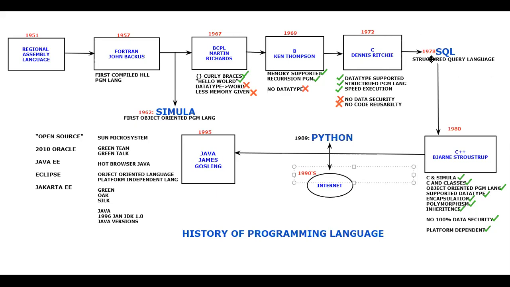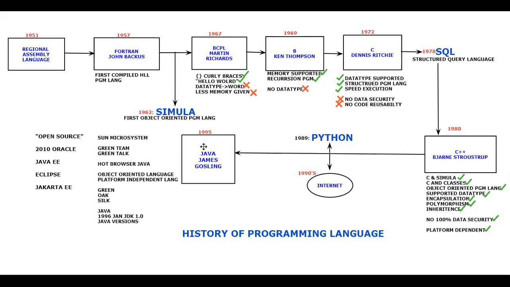And the query language, if you are interested in the database and DBMS, all those things, you can go for this. And in the 1980s, C++. Even today, a few people use C++. It is still in place, and these are the things you can learn. All the encapsulation, polymorphism, inheritance, you'll be learning in Java itself. What is platform dependent and platform independent, I'll be teaching you in the upcoming classes with respect to Java. And Python, if you are crazy enough about Python, you can attend the Python classes as well at Study Online.